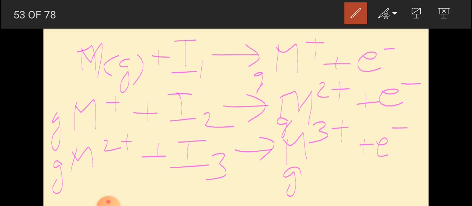The values of eight successive ionization potentials can be measured. When we move from group 1A, 2A, 3A, 4A, 5A, 6A, 7A, to 0, you will see how the ionization potential shows its trend.